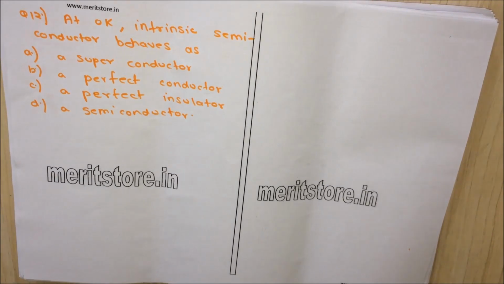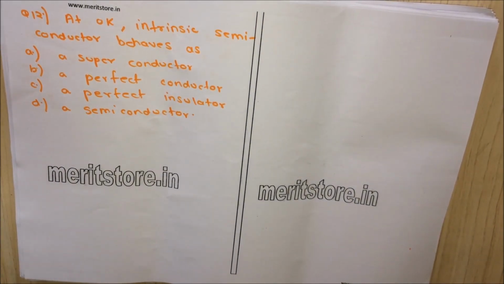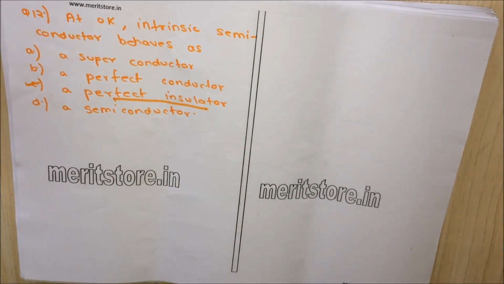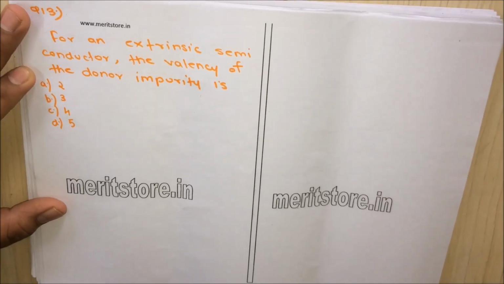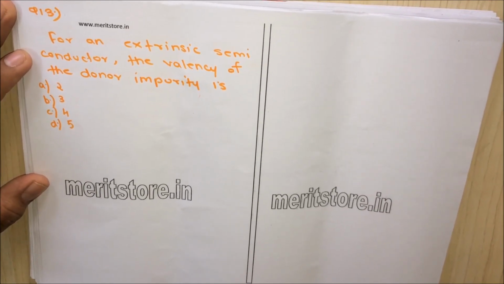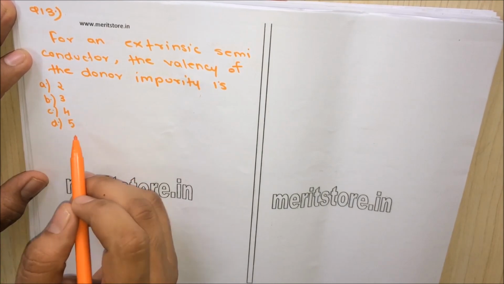Question 12. At 0 Kelvin, an intrinsic semiconductor behaves as. We know at 0 Kelvin, an intrinsic semiconductor behaves as a perfect insulator. So option C, a perfect insulator, is the correct answer. Question 13. For an extrinsic semiconductor, the valency of donor impurity is option A 2, option B 3, option C 4, option D 5.